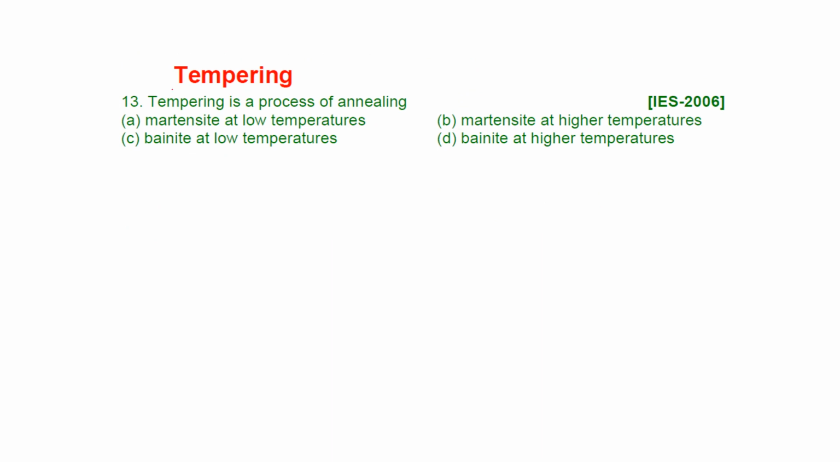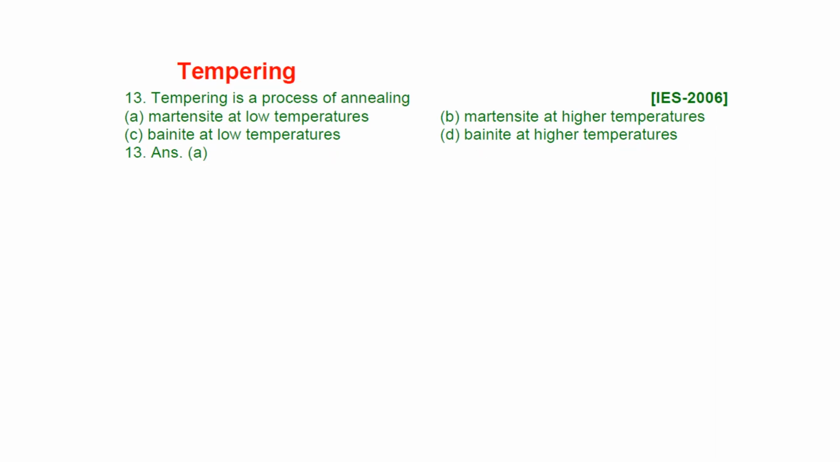Tempering. Tempering is a process of annealing. The options are martensite at low temperature, martensite at higher temperature, bainite at low temperature, bainite at high temperature. So tempering will give martensite at low temperature. Here I'm not going to tell about how we have to do it, or what tempering is.